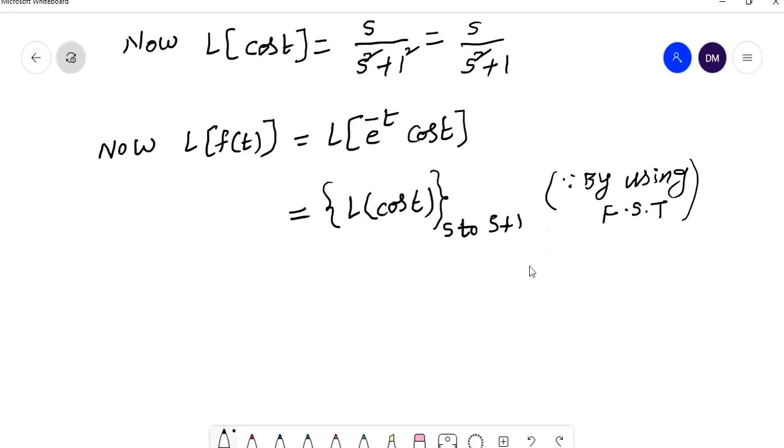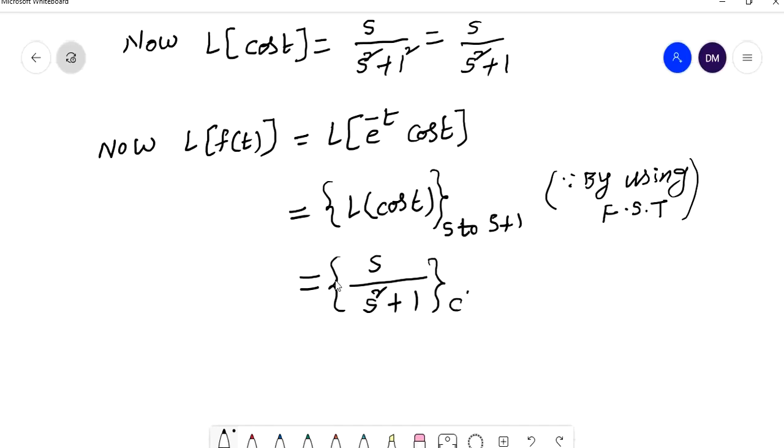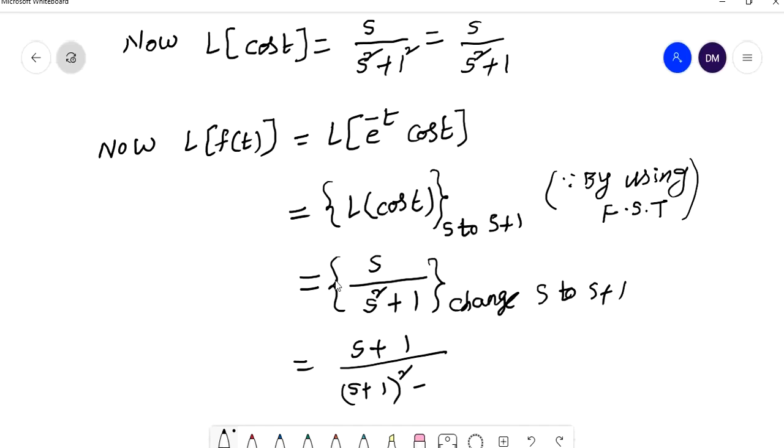What is L of cos t here? Here L of cos t is s by s square plus 1. Here you can change s to s plus 1. So then what happens? s plus 1 by (s plus 1) whole square plus 1.